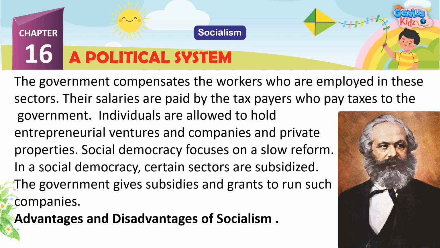Individuals are allowed to hold entrepreneurial ventures and companies and private properties. Social democracy focuses on a slow reform. In a social democracy, certain sectors are subsidized. The government gives subsidies and grants to run such companies. Advantages and disadvantages of socialism.